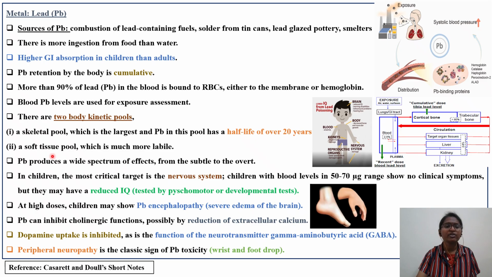The second one is the soft tissue pool, which is much more labile. This is with respect to plasma, and it can be easily excreted through either urine or feces. Lead produces a wide range of adverse effects that we'll see.